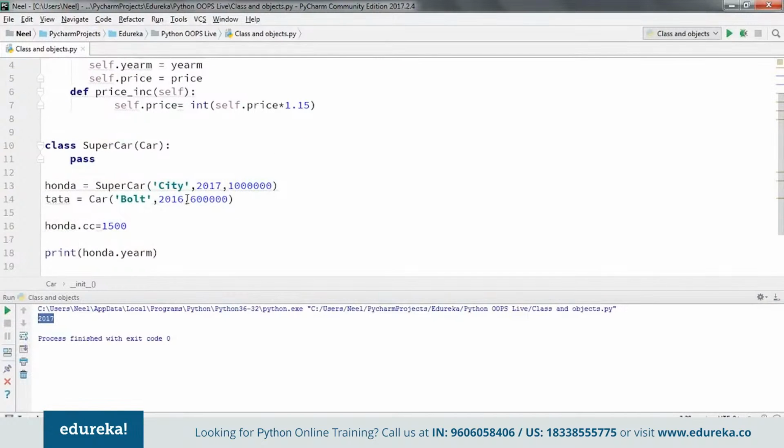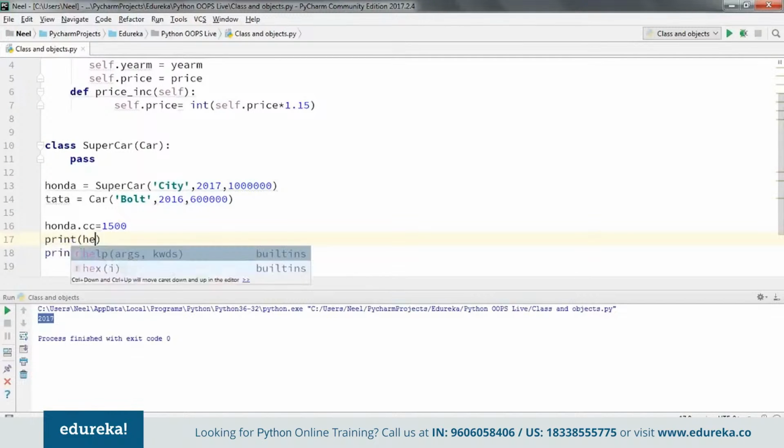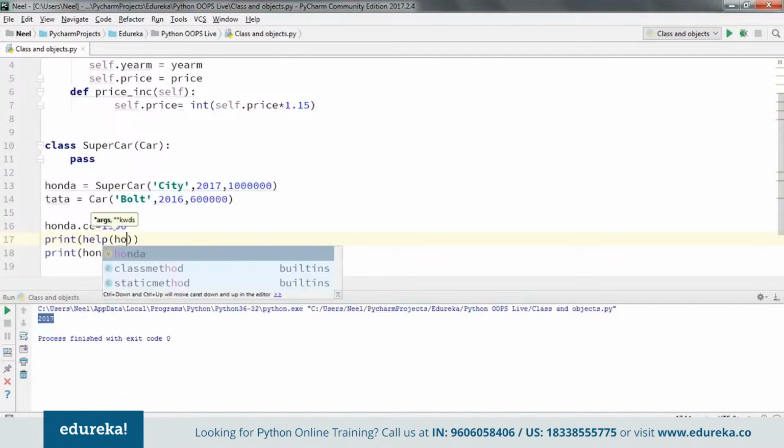Now to get a better understanding of what exactly is happening here, we're going to use something interesting. We're going to use the help function. Print help, and here I'm going to pass Honda.